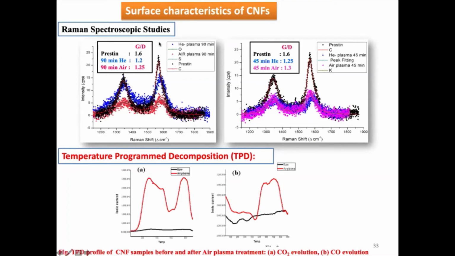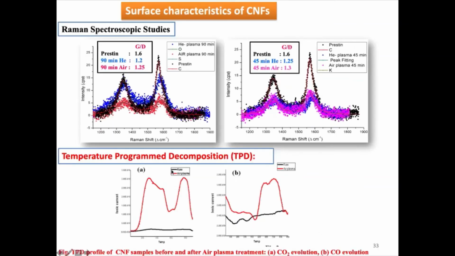Once you treat them in conditions like helium, inert conditions, the G/D is at least 1.2, but this value will be very poor once you do the acid treatment. It may not go more than 1. Since this is G/D, a higher value means the graphitic ratio is more. So a reasonable graphitic ratio has to be maintained. That gives you the good. Then whatever groups are formed, you can easily quantify them.